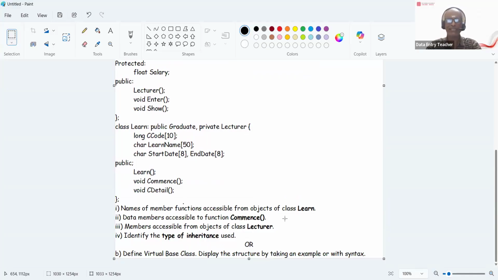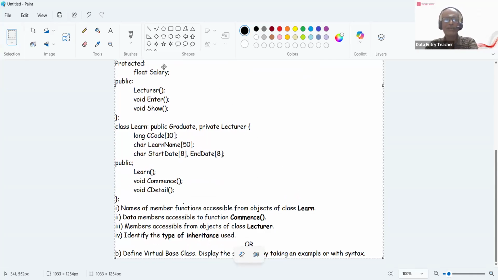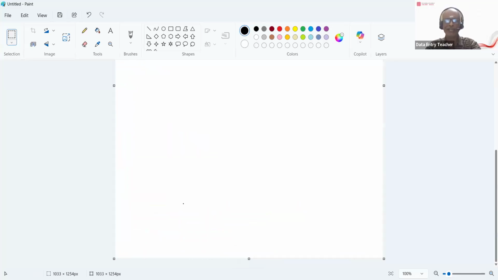So define virtual base class. Display the structure by taking an example or with a syntax. So let me give a syntax and the structure of a defined virtual base class. Let me remove this and give you the answer for that. Virtual base class and display the structure of that. So virtual base class, what do you mean by that, and what is the purpose of it?